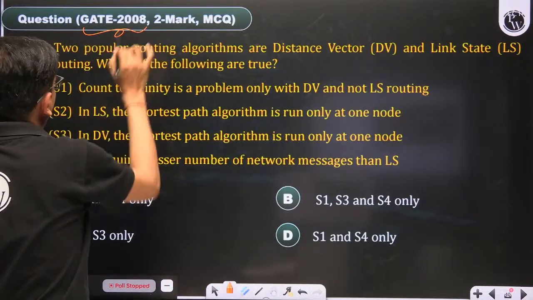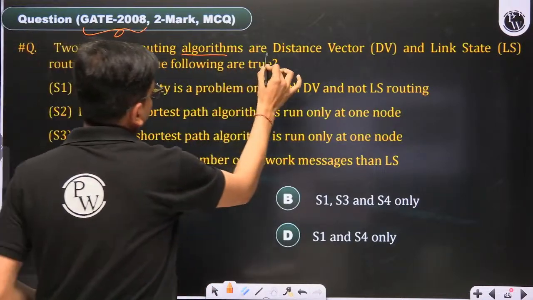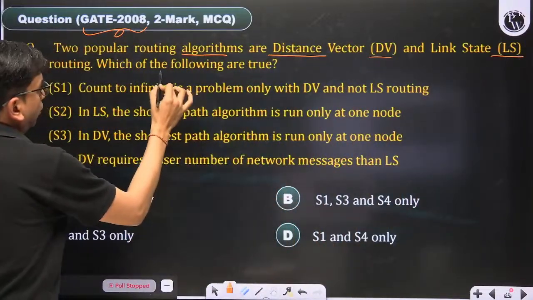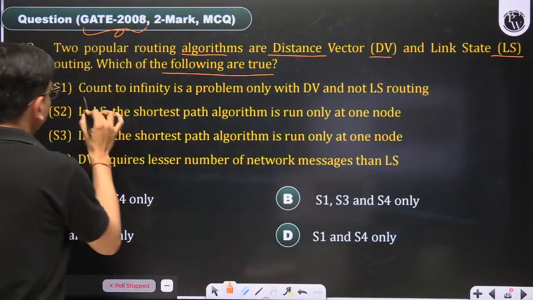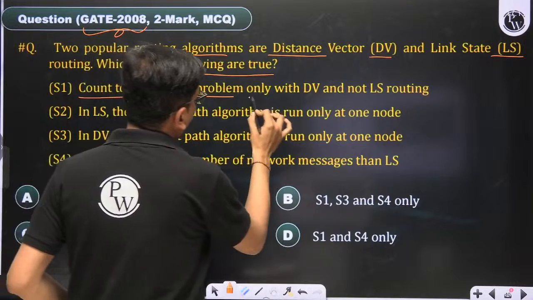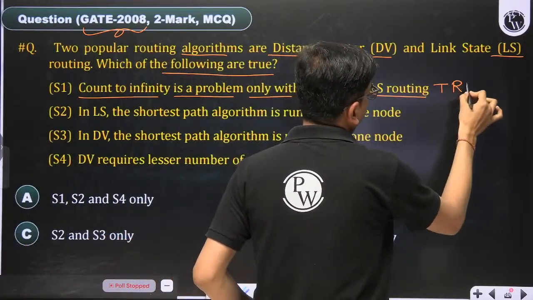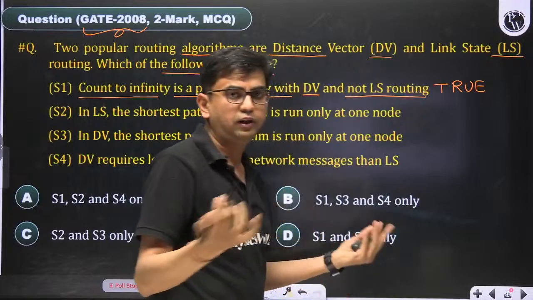2008 ISC Bengaluru: two popular routing algorithms, distance vector and link state. Which of the following are true? Count to infinity is a problem only with DV, not with LS routing. True. This is only with DV, not with LS.